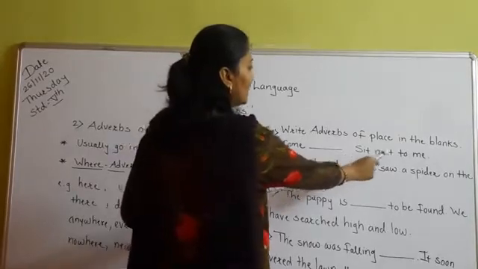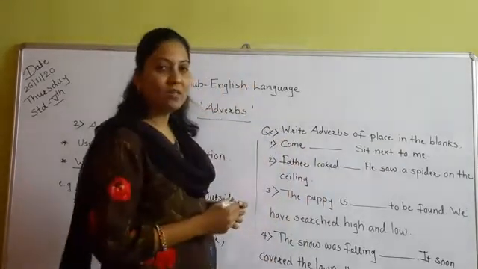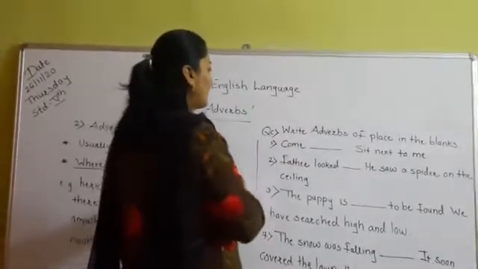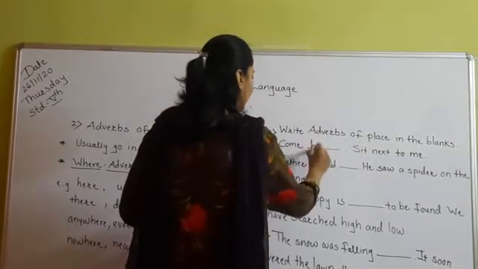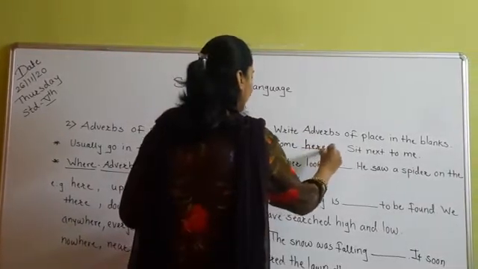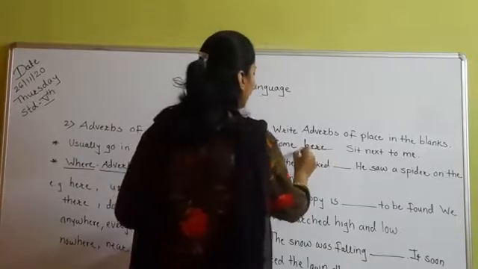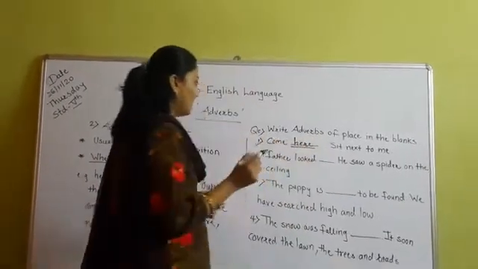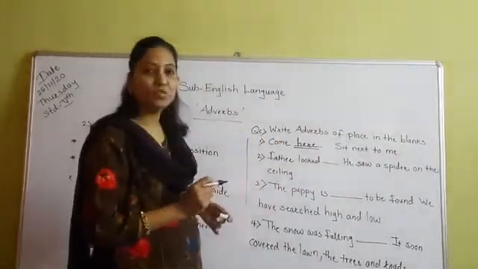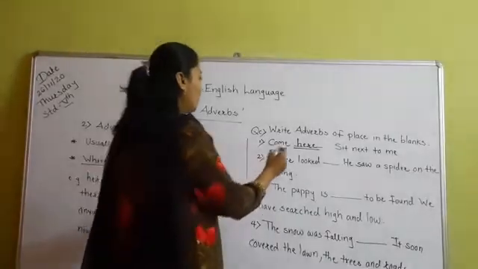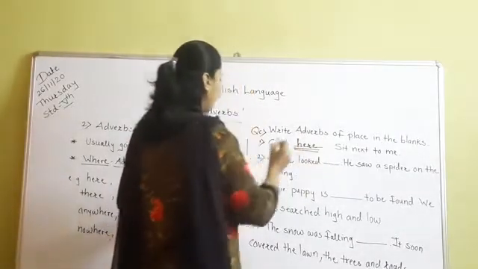Sit next to me. So what we will write here? Come here. This is the word that shows the adverb of place. Here. Come here. Sit next to me. So we have to underline this word here.